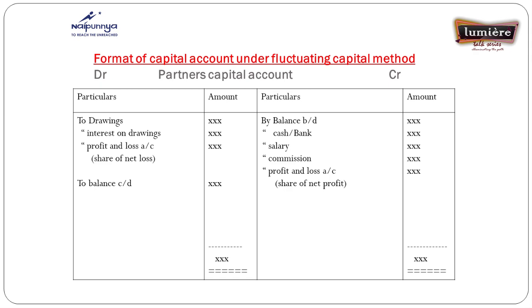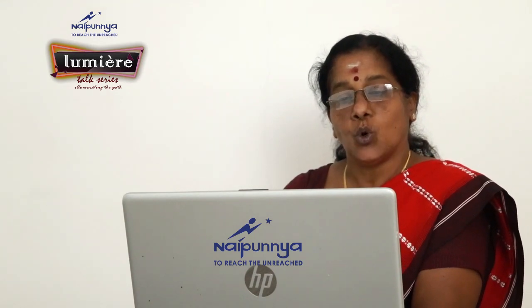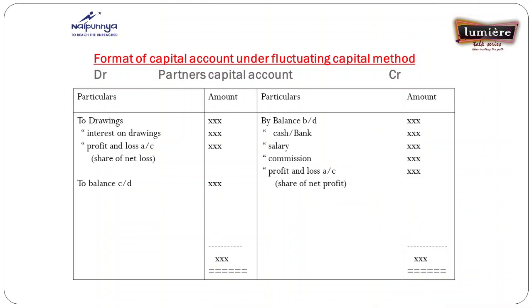And if it is a loss, that is debited in the capital account, as you noted in the slide. Another item debited is drawings. Why is the drawings account debited? Because it reduces the capital position, since the partner withdraws from the firm, from the capital. So any item that decreases the capital position of a partner is debited in the partner's capital account. Drawings automatically decrease the capital position, so that item is debited.